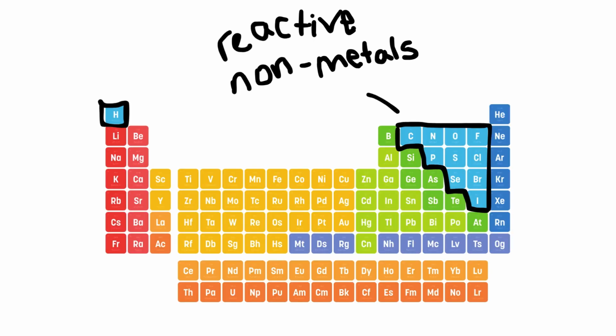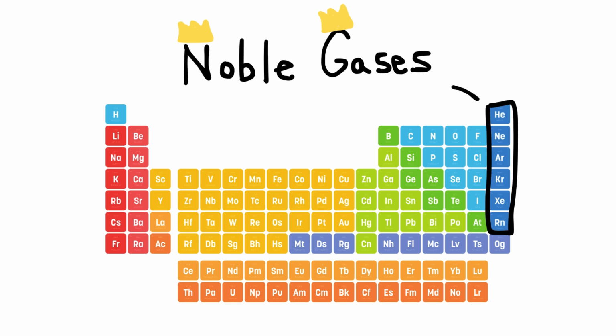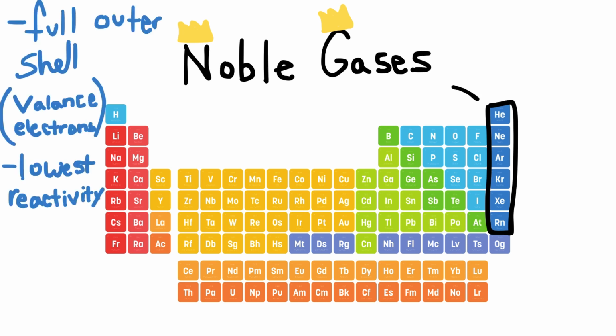And now we've reached the nonmetals. The reactive nonmetals are poor conductors of electricity. Hydrogen is a part of this group, but is put with the alkali metals because it has only one valence electron. The final group we're going to touch on are the noble gases. They have a full outer shell, causing them to have the lowest reactivity on the periodic table. They are unlikely to create bonds with other elements because of how stable they are.